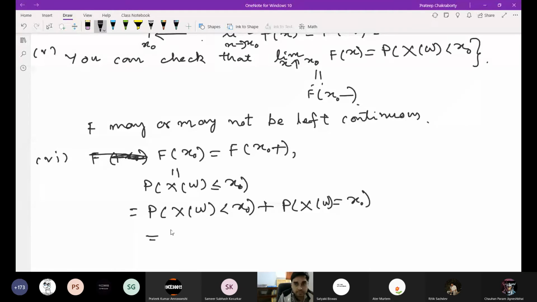This is f of x0 minus plus P(X equal to x0).